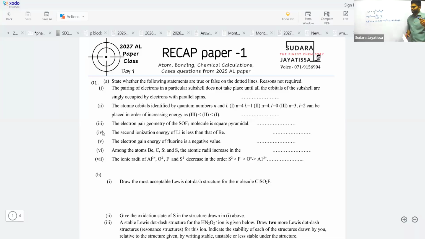But the theory stated in the first question is needed when we are drawing the orbital diagrams. Now let's say I want to draw the orbital diagram of this one, the p4. Then I need that other principle that she mentioned. What is that? Hund's principle.